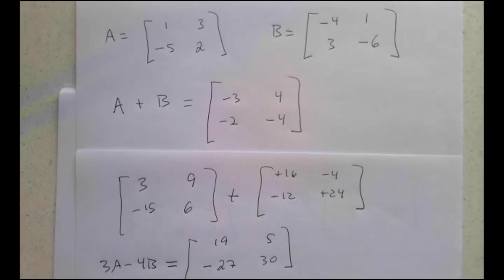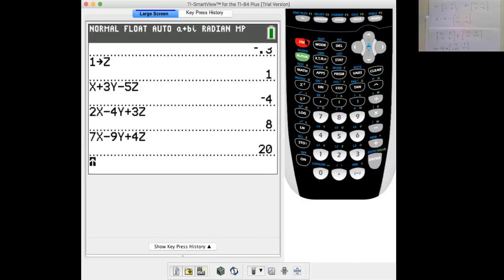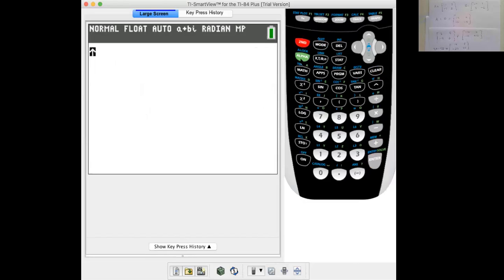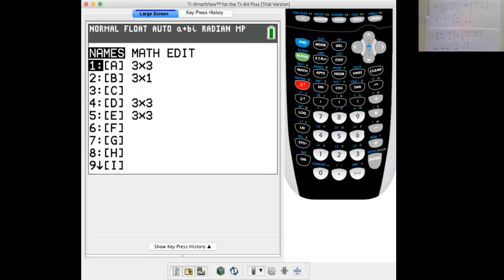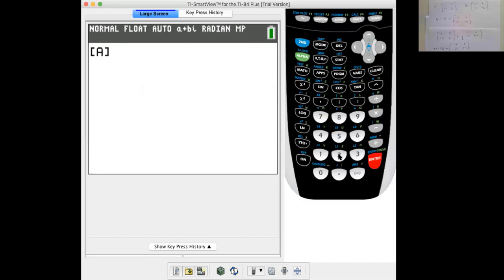So before we go on, let's check those. I will put those matrices for A and B in the graphing calculator, and then we'll check to see if we've done them correctly. So clear all that. Matrix, I need to put in matrix A. Matrix edit.